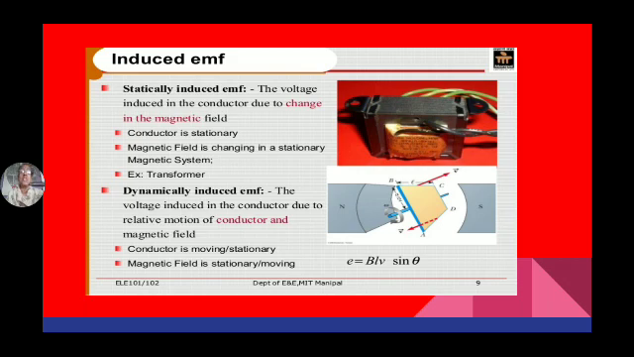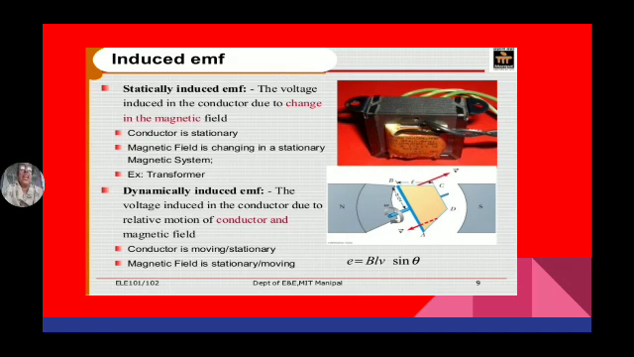For example, transformer. In a transformer, there are no rotating parts inside, but EMF is induced in the transformer. That type of EMF induced is known as statically induced EMF.